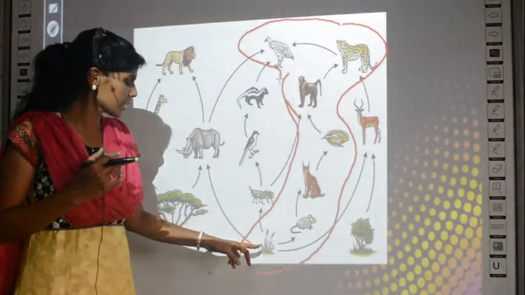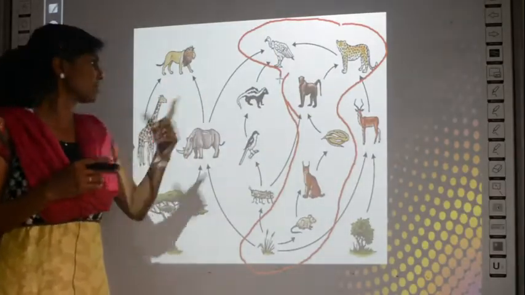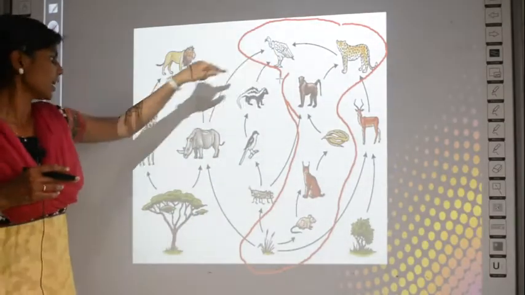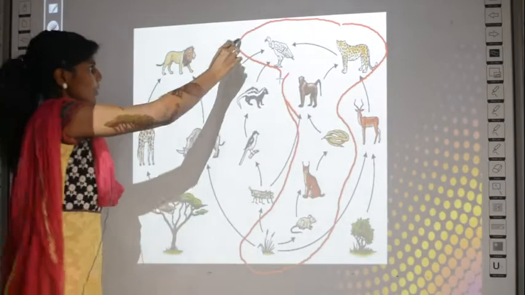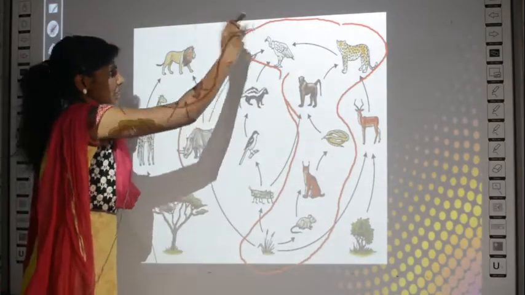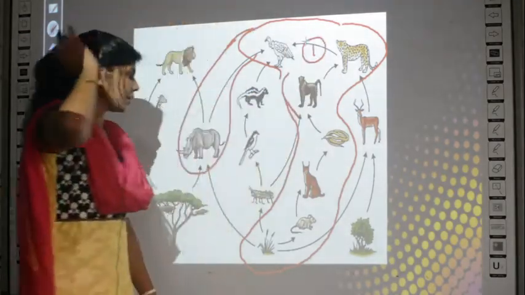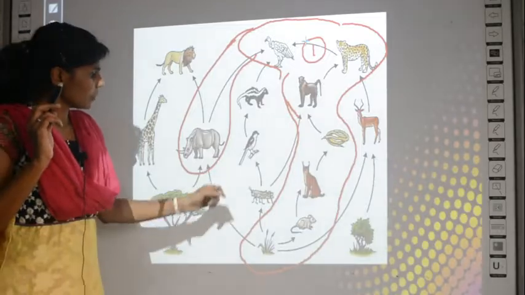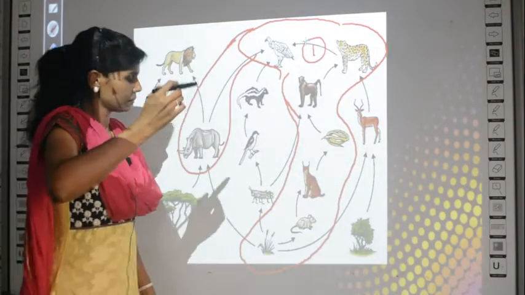Now, how many organisms are involved here? 1, 2, 3, 4, 5, 6, 7 linked food chain. It even continues. See, this vulture can again be eaten by another animal. So, it continues like this. It is a very big food chain like this. Say for example, this is food chain number 1. Again, you can consider one more food chain.